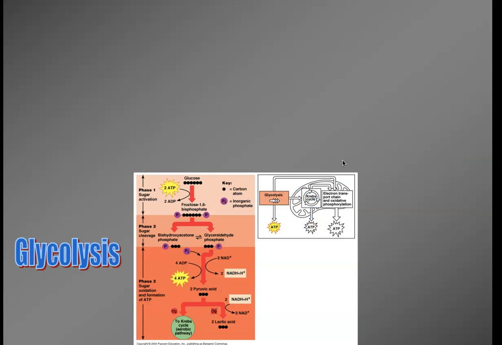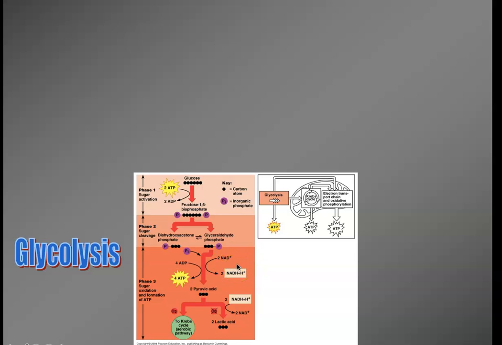Okay, so the first step is glycolysis. Lysis is the breakdown of glucose. We're going to break bonds between the carbons of the glucose to make energy. We are also making what we call potential energy. When I say potential energy, these molecules here, the NADH, those are potential energy. They can be used later on to make ATP. So we get some ATP from glycolysis, breaking down this glucose, and we also get potential energy.